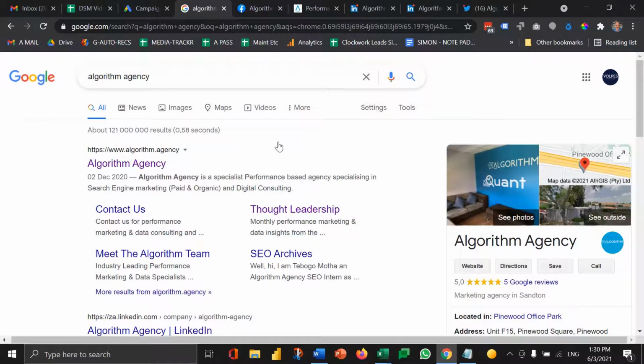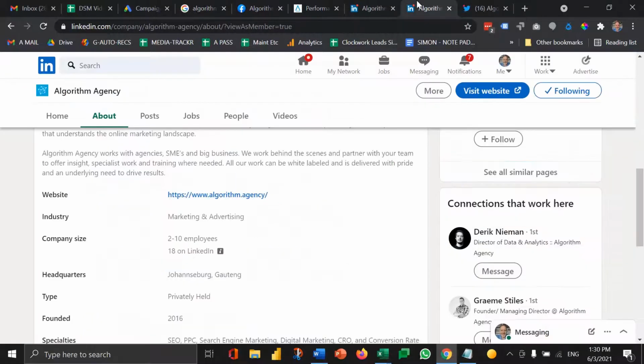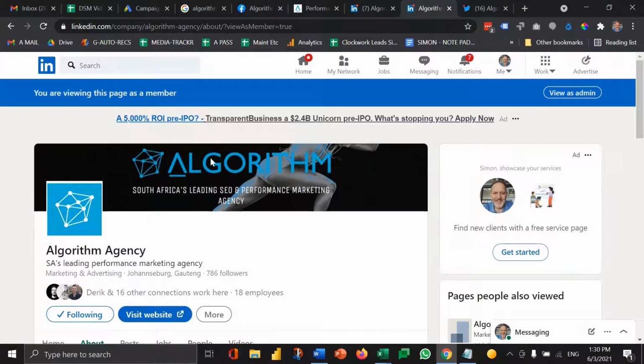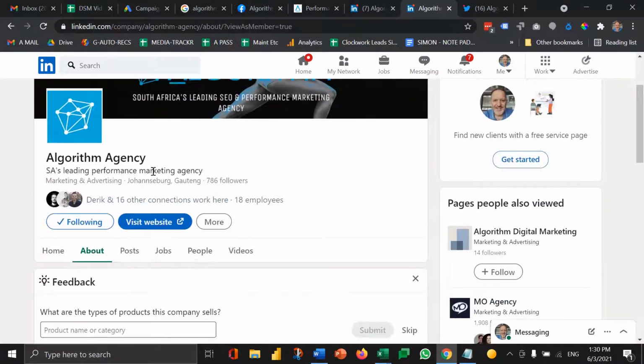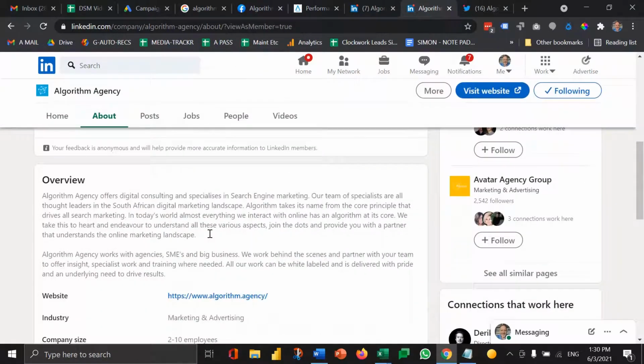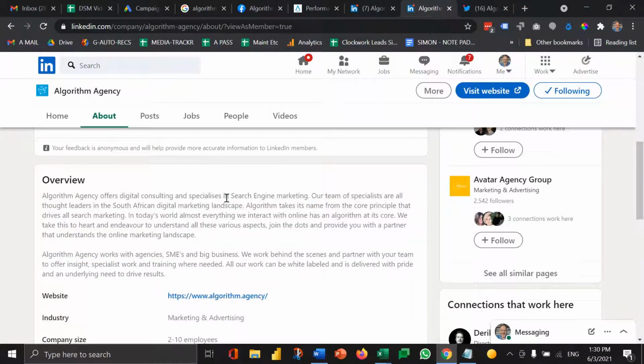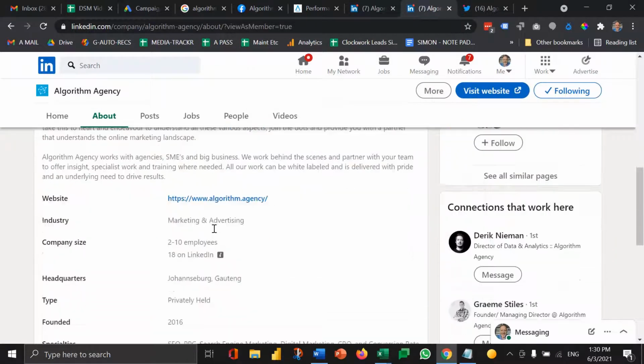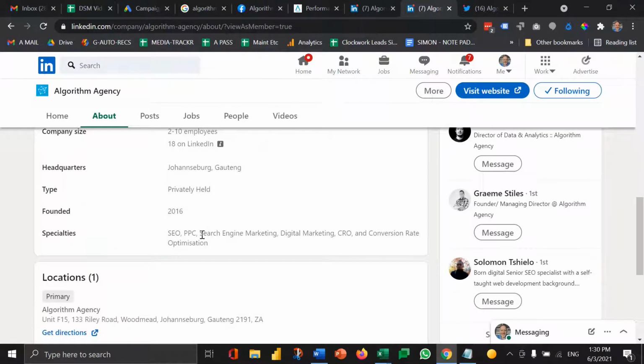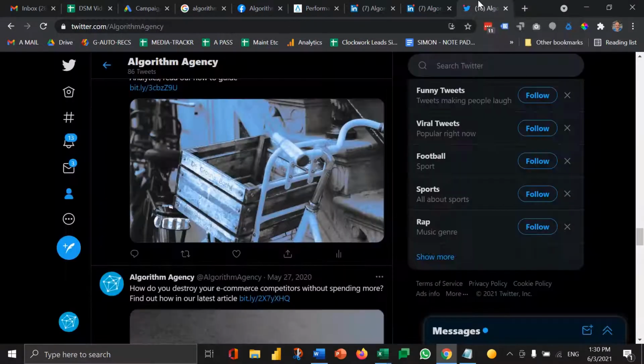What do I mean by making sure that they're optimized and aligned? So just taking LinkedIn and Twitter as two examples. Under the company profile page, we have a headline description where we talk about performance marketing agency. But then underneath that, there's a medium length description which talks about the services that we offer, search engine marketing, etc. Even right the way down to speciality tags where we've listed our core service offering: SEO, PPC, search engine marketing, etc. Same thing applies to all of those social media profiles.